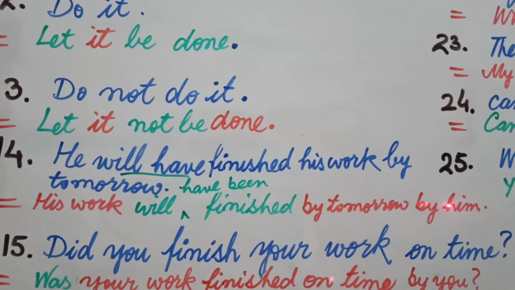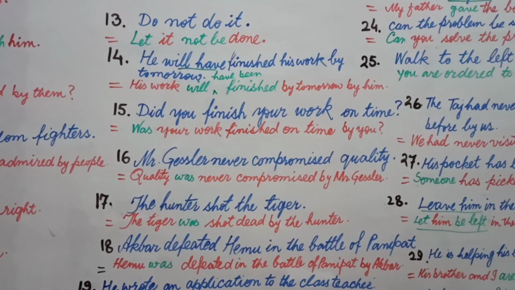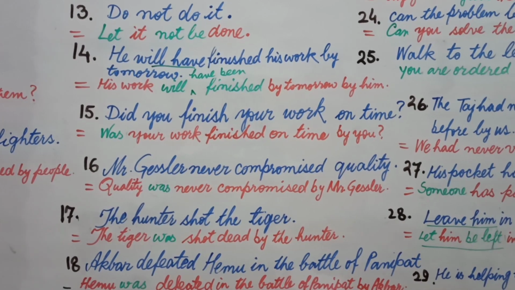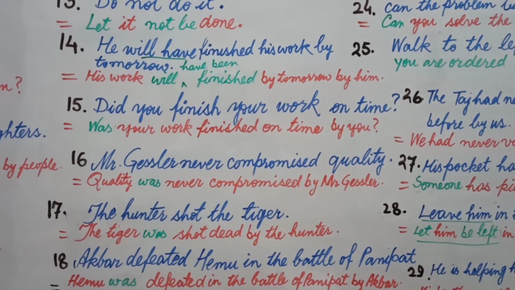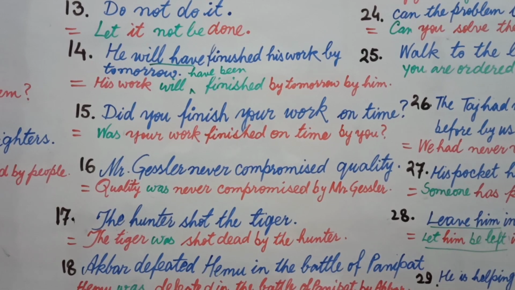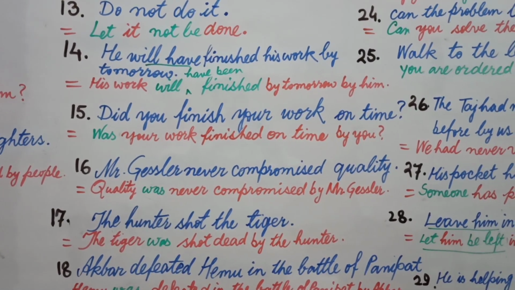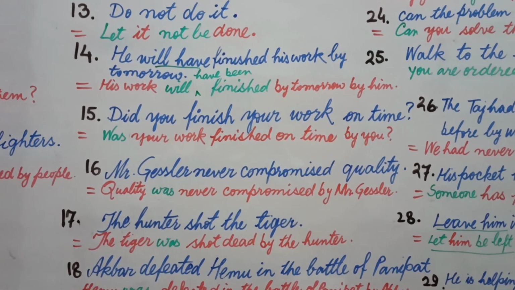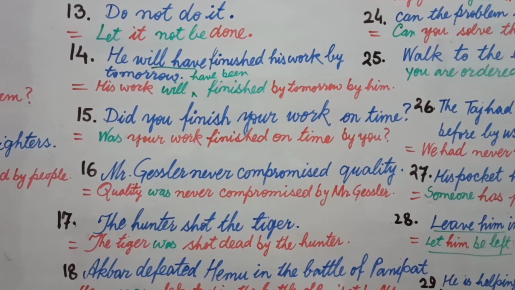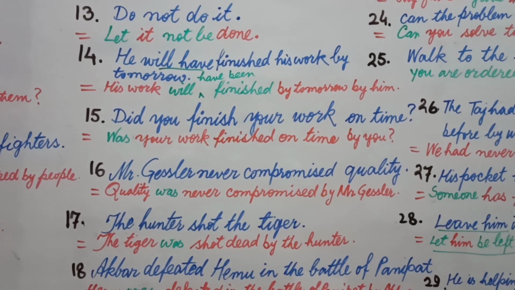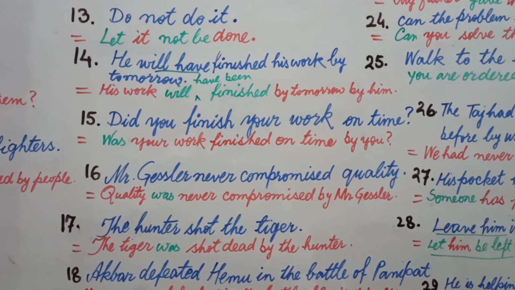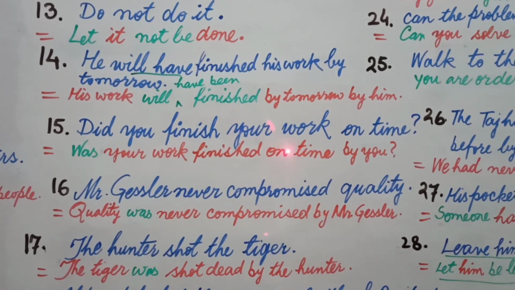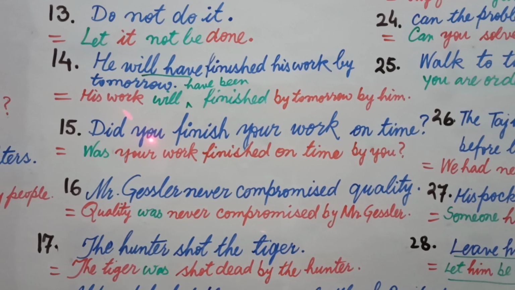Dear students, now let's come to the question number 15, and the question is, did you finish your work on time? Now you just identify which is subject here. Subject is you and your object is your work. This question is an interrogative sentence, and what you are going to do, you will place your object in place of subject. Which is your object? Your object is your work, and your work will be written in place of you.